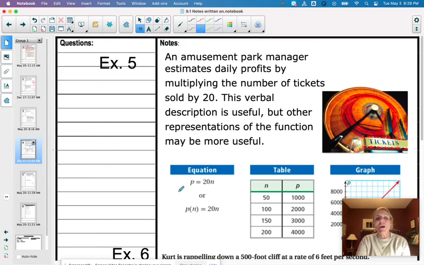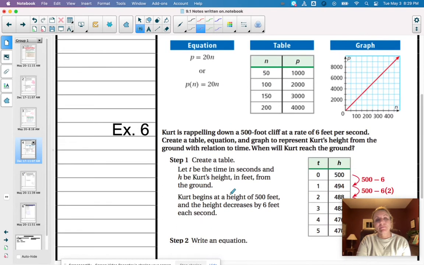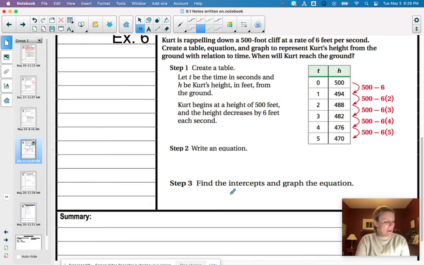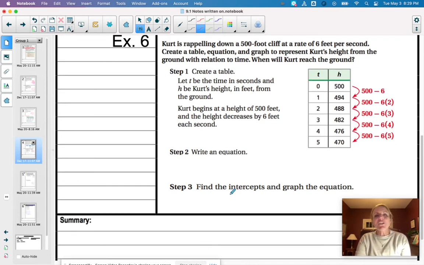And basically how we come up with our equation, if it wasn't given to us, is we'd have to use the words. An amusement park manager estimates daily profits by multiplying the number of tickets sold by 20. That's where we get 20 times N. Example 6. Kurt is rappelling down a 500-foot cliff at a rate of 6 feet per second. We're going to create a table, which is already created for us, an equation and a graph to represent Kurt's height from the ground with relation to time. When will Kurt reach the ground?